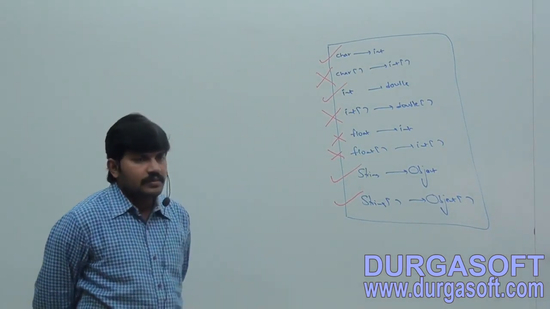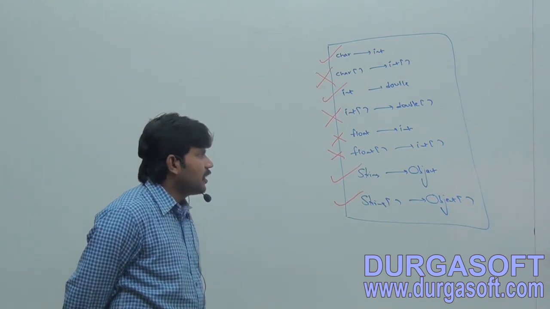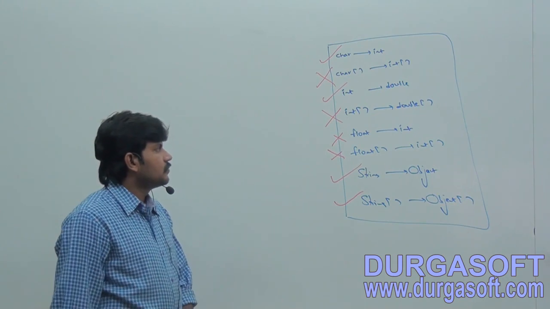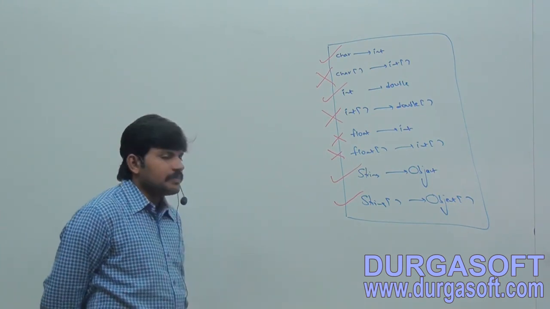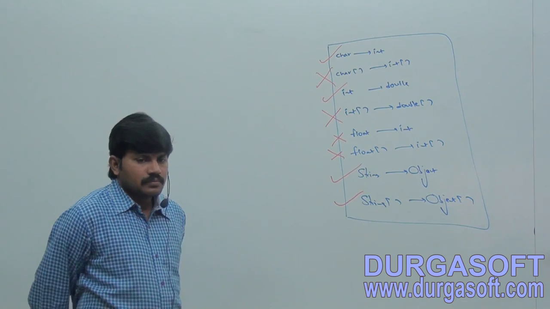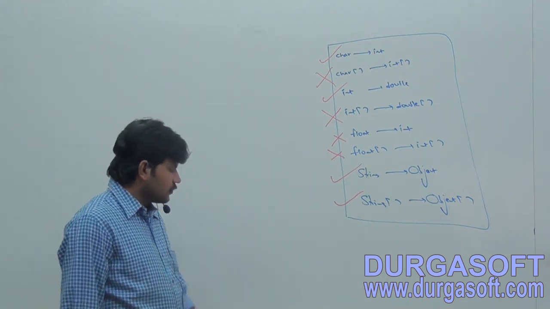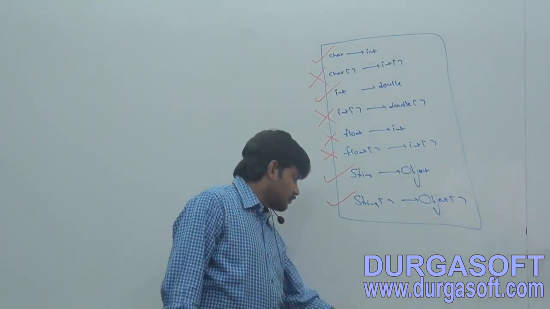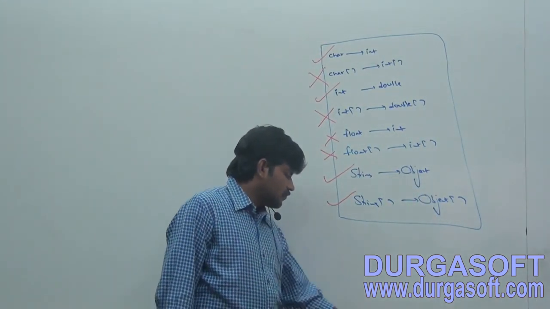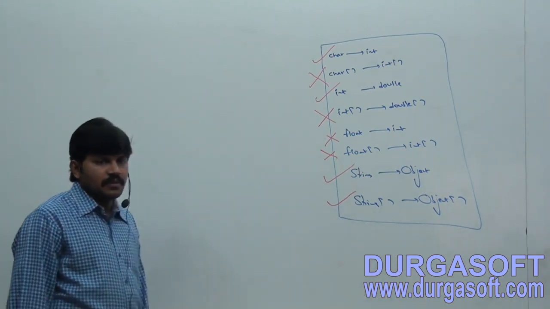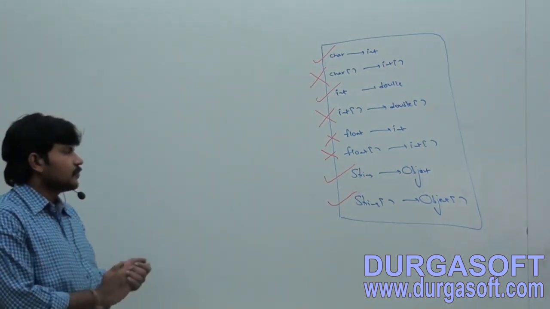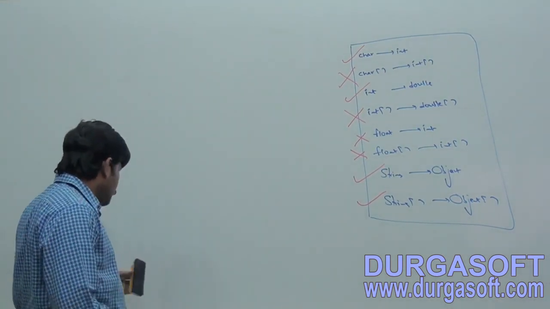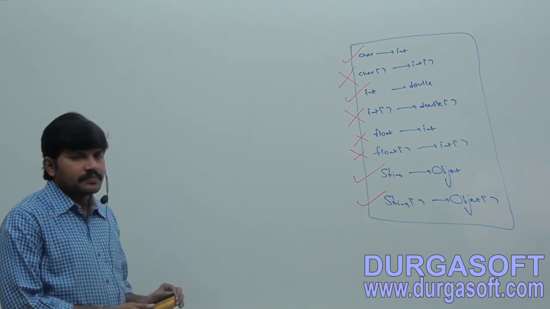Char to int, char array to int array, int to double, int array to double array, float to int, float array to int array, string to object, string array to object array.